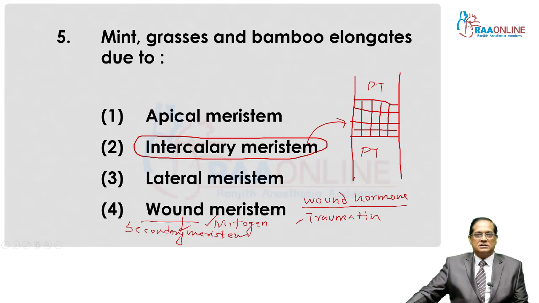So mint, grasses and bamboo grow even after cutting because they have what? Intercalary meristem. Where? In the nodal regions of plant.